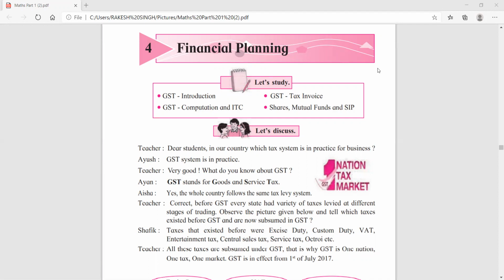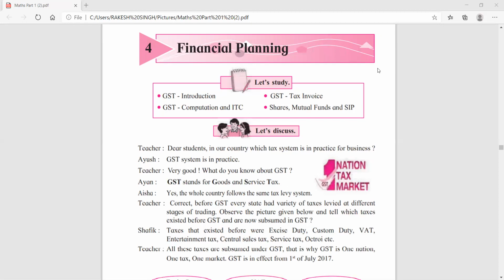No other state has included GST in their syllabus. If you check the history of GST, children, then France was the first country who adopted GST in the year 1954.